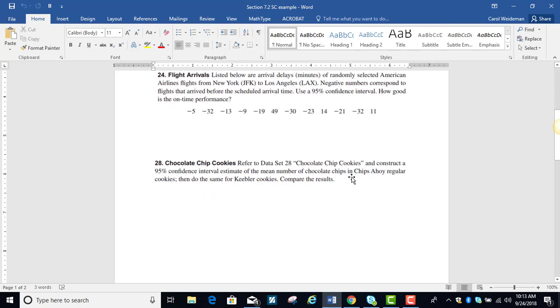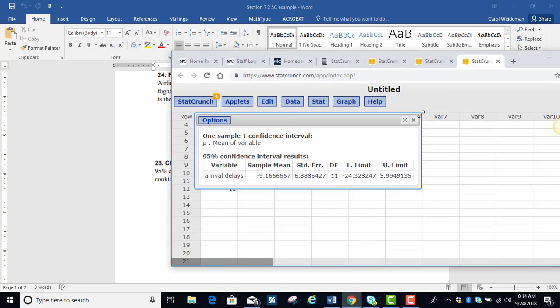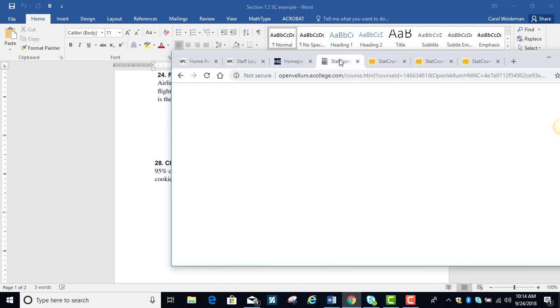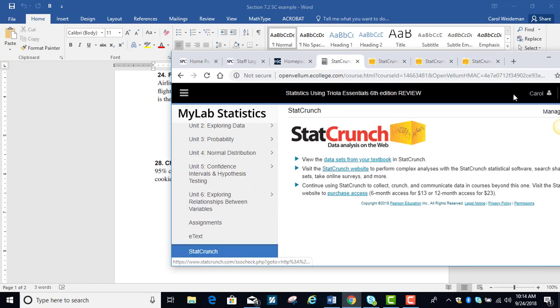And then the last data set problem I chose to work on is using the chocolate chip cookies data set, and they want you to do a 95% confidence interval estimate of the mean number of chocolate chips in Chips Ahoy regular cookies and then in the Keebler cookies, and then compare the results. So again, this time from the StatCrunch website, I want to select the data sets from the textbook.